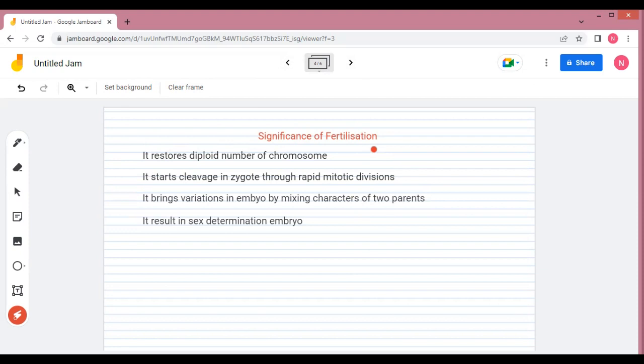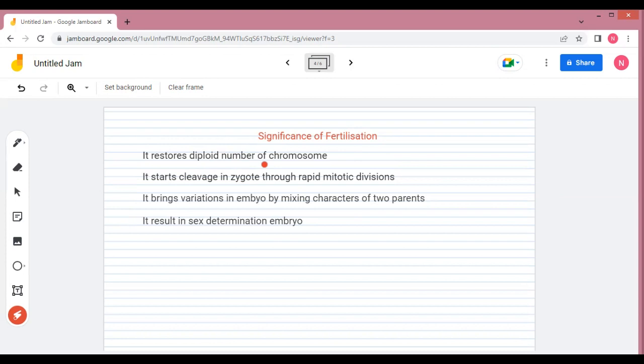Now moving to the next one, that is the significance of fertilization, and why it is very important. Here one by one we will learn all these points. First, it will restore the diploid number of chromosomes. As we know, the sperm and the ovum both carry the haploid number of chromosomes, but when they unite or fuse, the diploid number will be restored. In this way, whatever the new animal or the new young one is forming, it will again gain its original chromosome number.